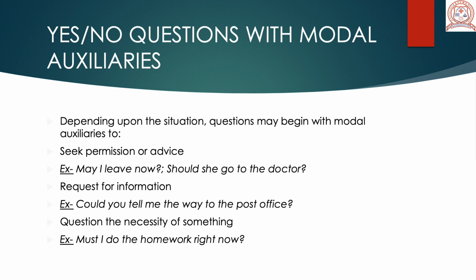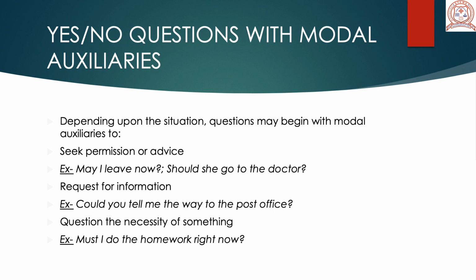The point that I am trying to make here is when we have questions that begin with modal auxiliaries like may, should, can, could, must, would, all these words, then also we can make questions, and those questions may also have a yes or a no for an answer.